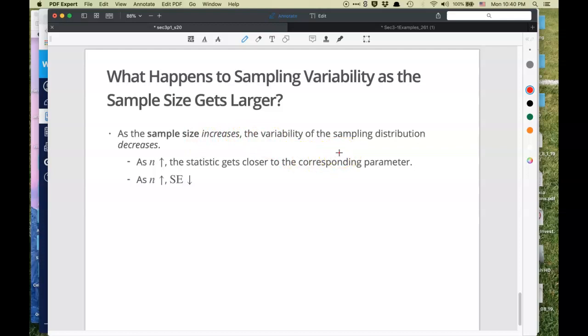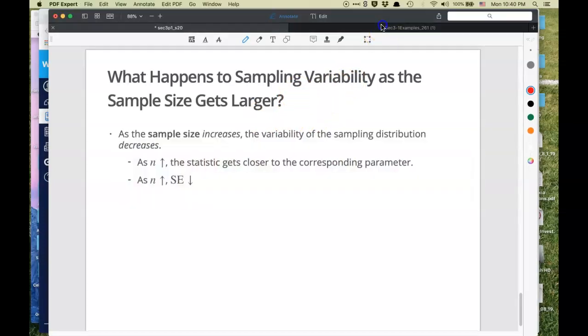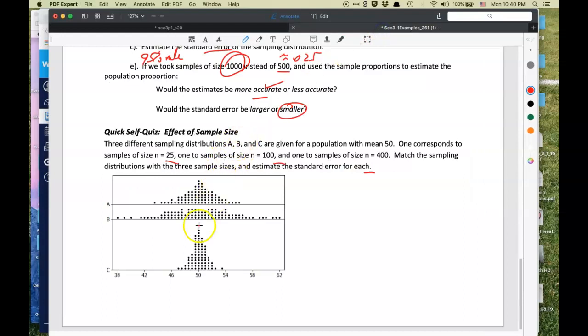So as n gets larger, we get closer to the corresponding parameter. Standard error gets smaller. So going back here, the one with the most bunching would be n of 400, the most spread would be n of 25, and the one in the middle would be n of 100. Okay, so now we should be set to understand the idea of sampling distribution.